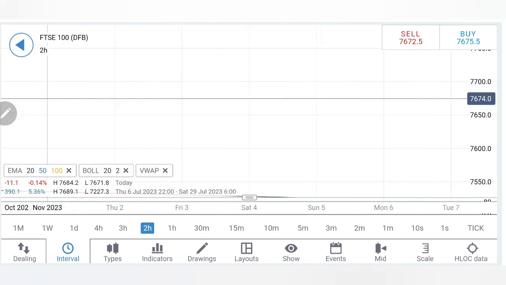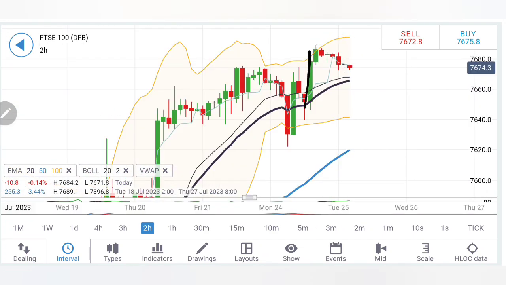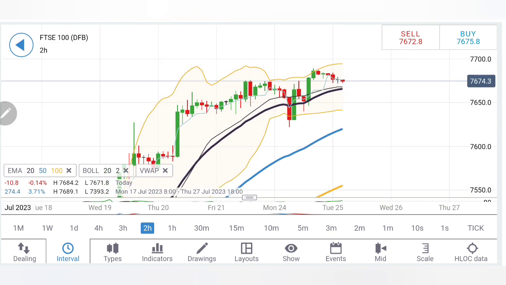RSI is almost flat and trading with a slight bearish bias. Coming to the 2-hour charts, look at the 2-hour charts here. Bigger bullish candle, smaller retracement candles trying to take the support here. Possibly it could get the support at around 7665, 7660 levels, and from there it can try to bounce back again. An important point to note here is higher lows are still seen, higher highs are still seen.